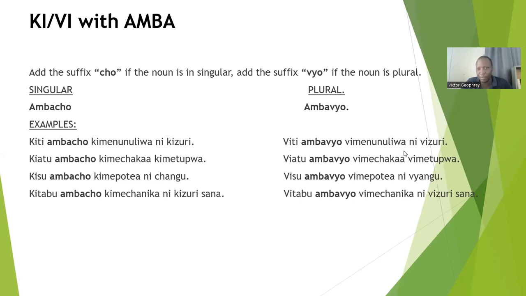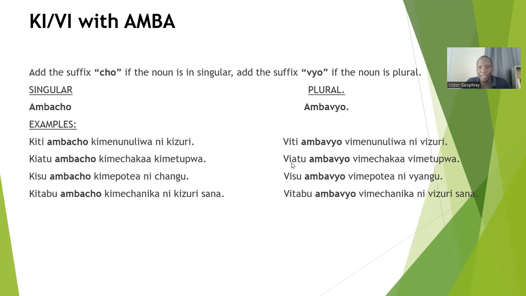Viti ambavyo vimenunuliwa ni vizuri. Another example is kiatu ambacho kimechakaa kimetupwa.